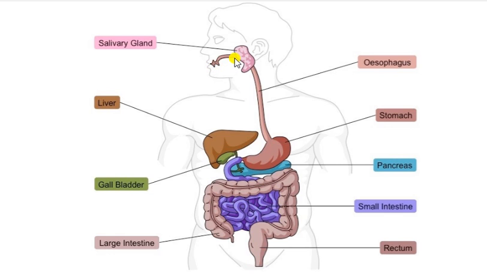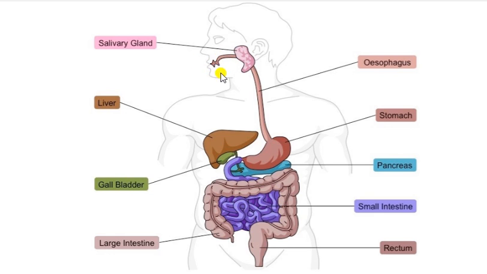The first process of digestion is ingestion. The process of taking food into our body is called ingestion. Ingestion takes place inside the buccal cavity. This cavity is called the buccal cavity. It has the teeth. Teeth help in chewing or grinding the food material.